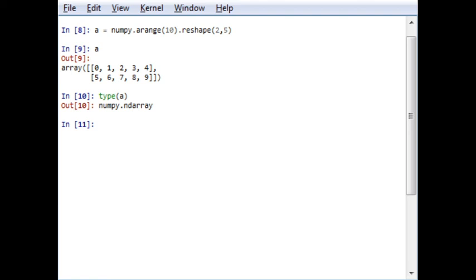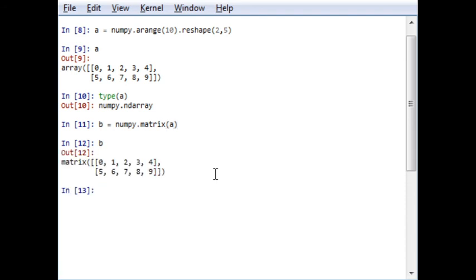Now we will define B, which is made from array A. So B is equal to numpy.matrix of A. So now B is a matrix. The first difference in the output is that array and matrix look different. The second one is type.